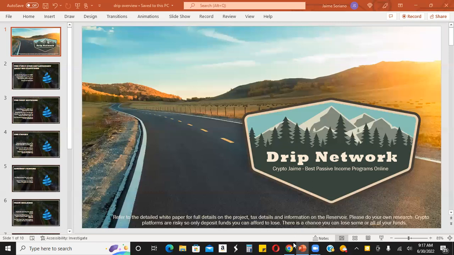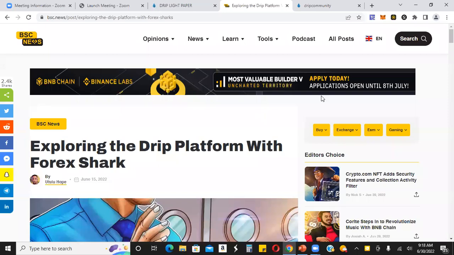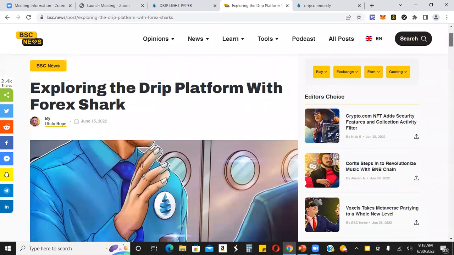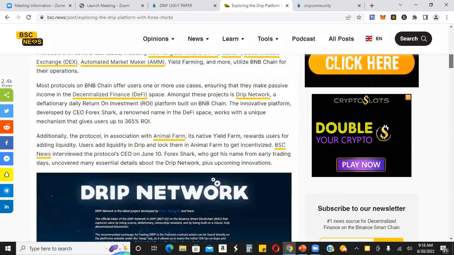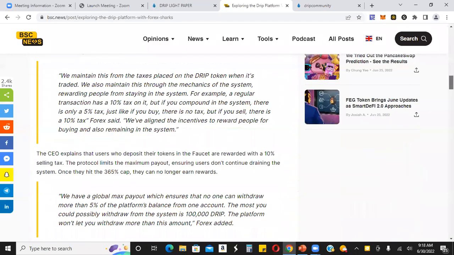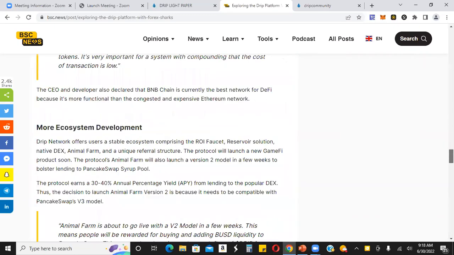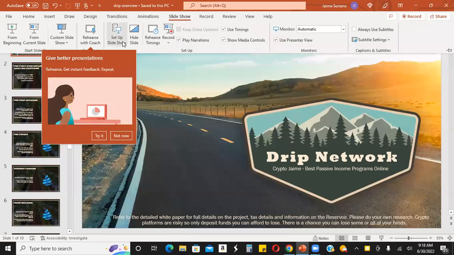Okay, so I'm going to leave these resources in the description box. Here's the actual white paper that you can review. It gives you all the breakdown and percentages of everything you need, because I'm just going to give you a basic overview. And also, I'm going to leave a link to this article from BSC News. They basically interviewed Forex Shark, who is the lead developer for the Drip Network and the Drip ecosystem, and it's a great breakdown on how the protocol actually works in detail. So again, I would encourage you to check this out as well. That being said, let's go ahead and jump right into it.